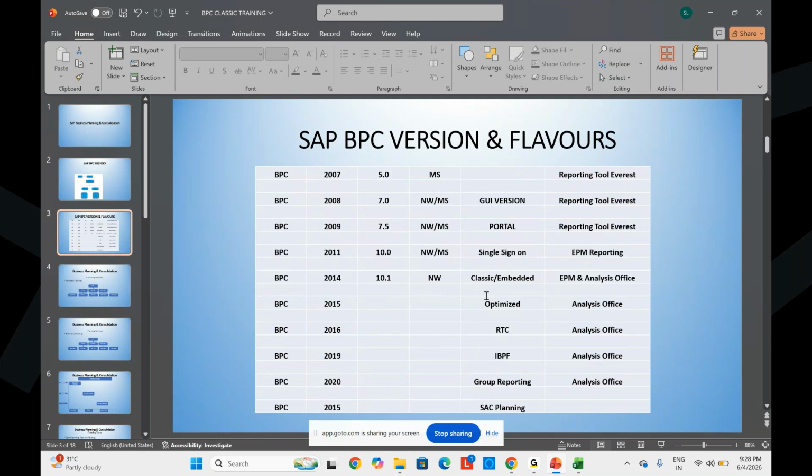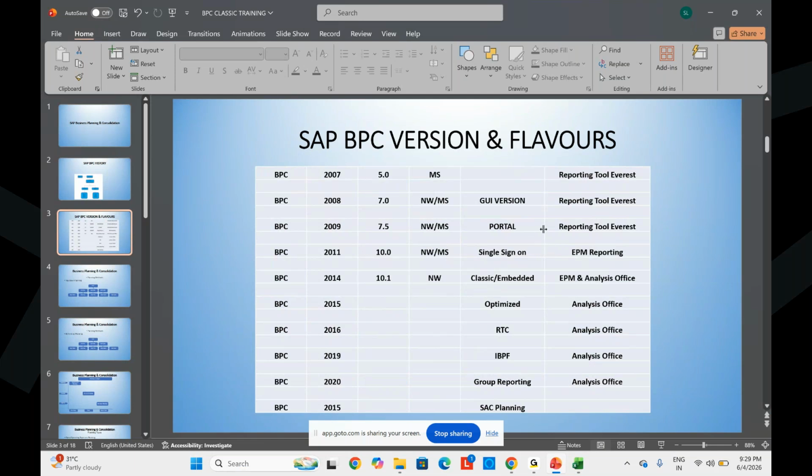But even recently, earlier in Classic also, most of the clients are spending a lot of money on the Classic version. SAP initially told that 2025 is the last. After 2025, I will not give support to the Classic version. But all these clients had a big fight with SAP. We are spending millions of money, so if you decommission, we will not accept. Then they had a fight.